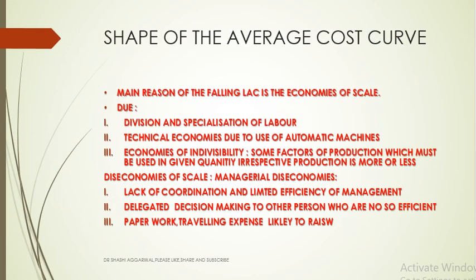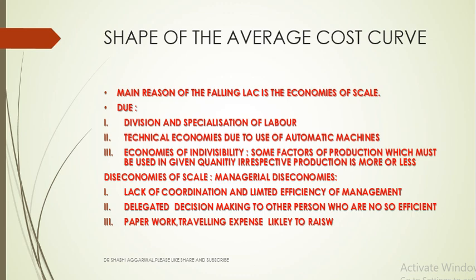The main reason why the long run average cost curve has a U shape: initially it falls, then it becomes minimum, then it starts rising. When initially it falls, it is due to the economies of scale, because when the production is done at a large scale there is possibility of division and specialization of labor.